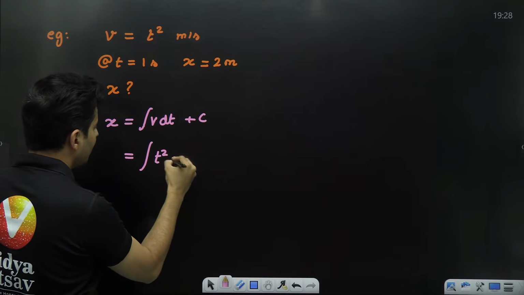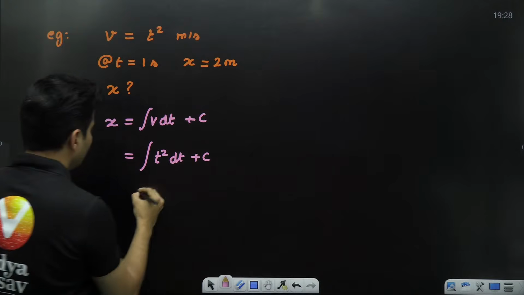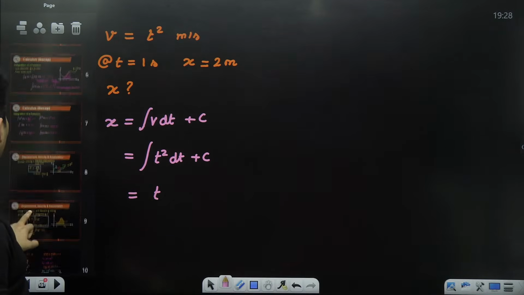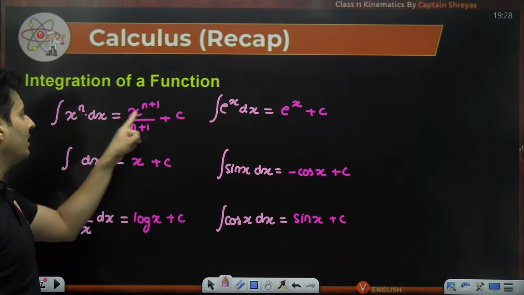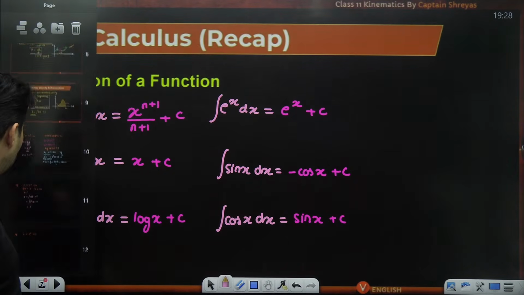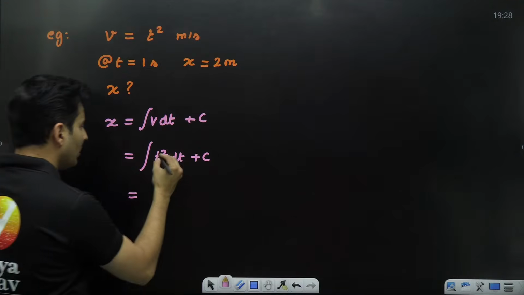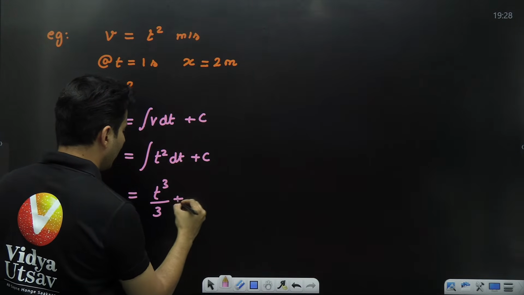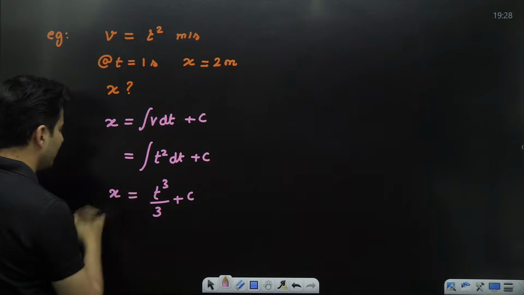It is time square. Remember, we have to use this particular formula: x raised to n integration is x raised to n plus 1 by n plus 1. So it will be t raised to 2 plus 1 by 2 plus 1, which is 3, plus c. So that is x.